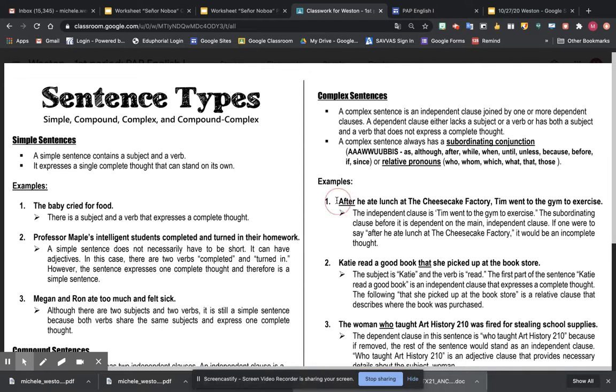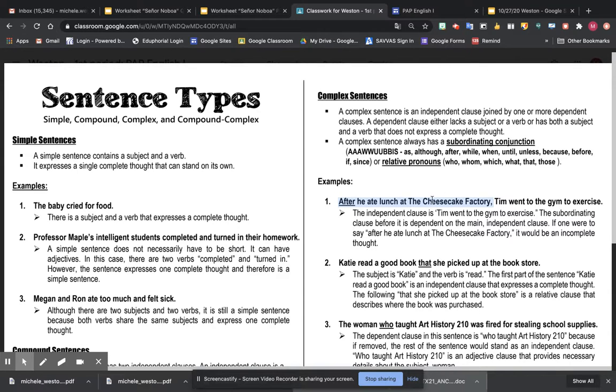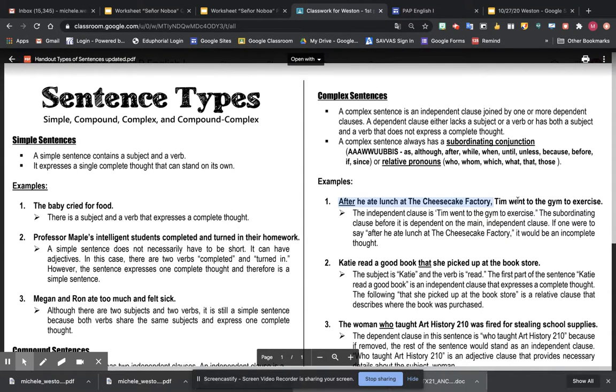If you look up here, after he ate, I guess that's not going to highlight. Okay, there it is. After he ate lunch at the Cheesecake Factory, if we just were to take that dependent clause by itself, if I remove the word after, that would actually be a complete sentence. He ate lunch at the Cheesecake Factory. But because we've included that subordinating conjunction, that word after, it now makes it an incomplete thought. This is now a dependent clause, and it depends on the independent clause to help it make sense.